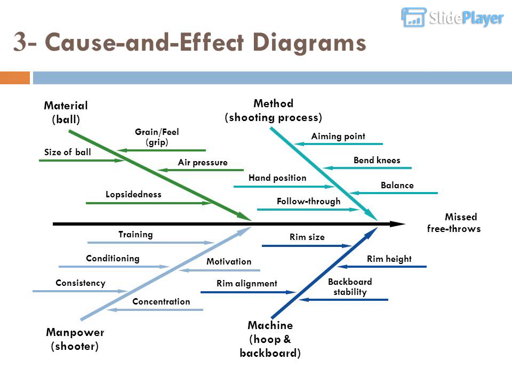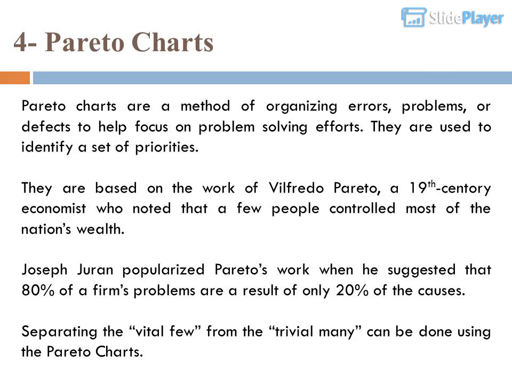Missed free throws. Manpower, shooter: training, conditioning, motivation, concentration, consistency. Machine, hoop and backboard: rim alignment, rim size, backboard stability, rim height.